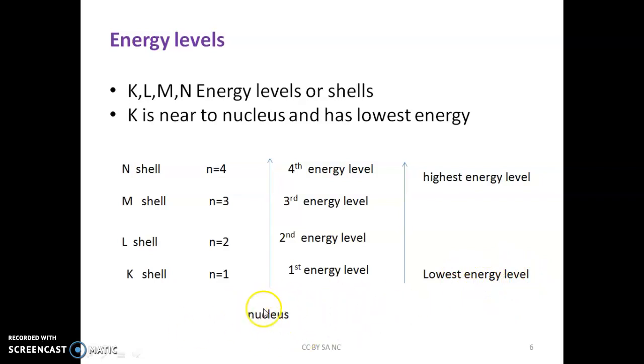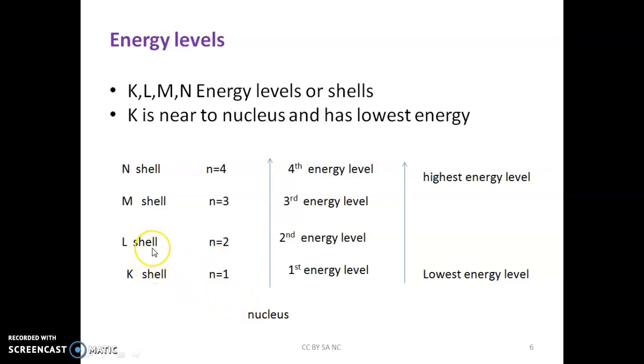If you consider the nucleus to be at the center, it is surrounded by energy levels. So the K shell is the first energy level nearby to the center nucleus, and it has the lowest energy. Since it is the first and lowest, it is represented by small n equal to 1, which means it is the first or the lowest energy level.